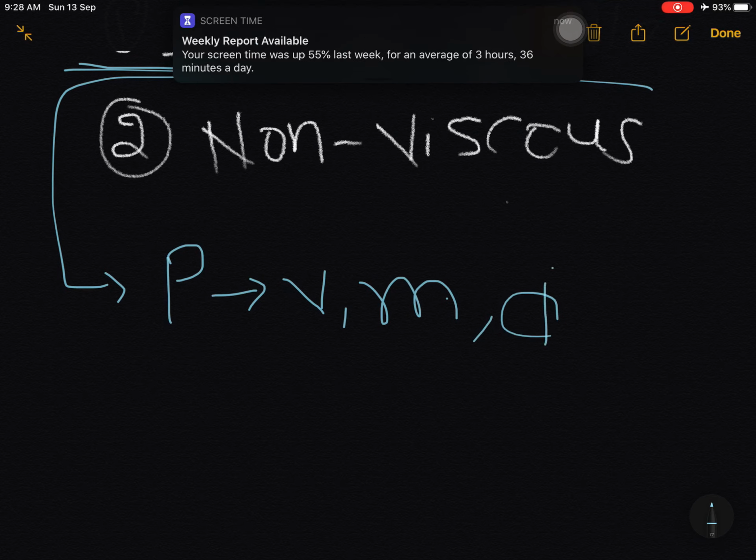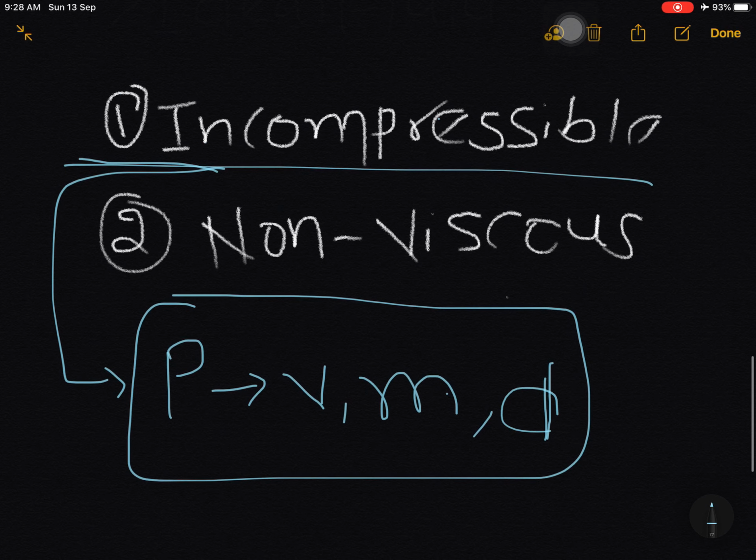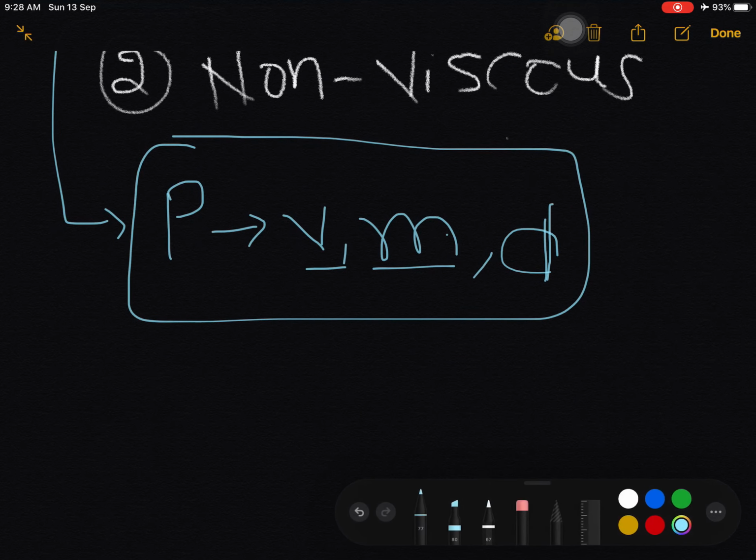Incompressible means when we apply the pressure on that fluid, if there is no change in the volume, no change in mass and no change in density, then we call it incompressible. And another one is non-viscous.